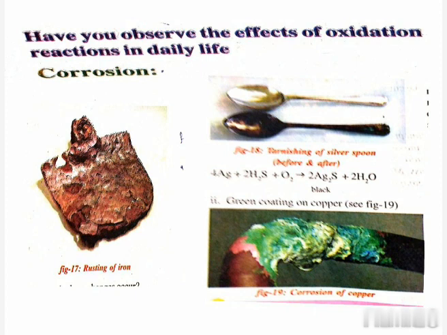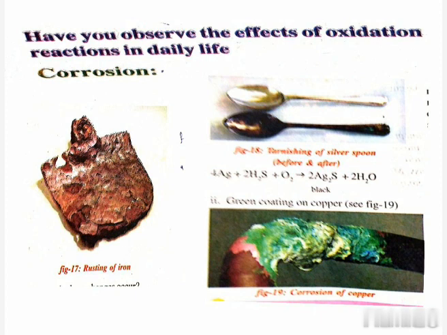Apples, bananas, and potatoes contain an enzyme called polyphenol oxidase or tyrosinase. This is reactive with oxygen and changes the color on the cut surface of the fruit. So when we cut these apples, bananas, potatoes, the color changes. Why? Because it reacts with the oxygen and its color changes.